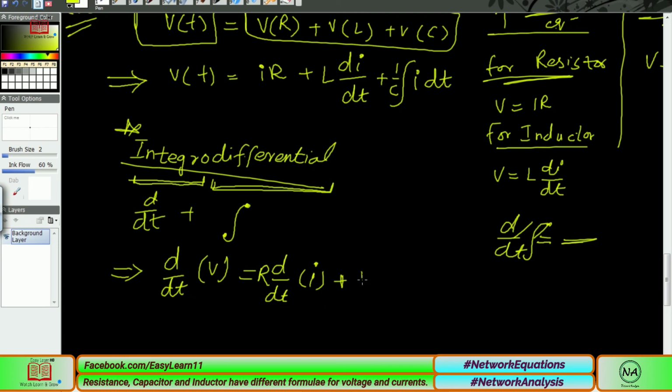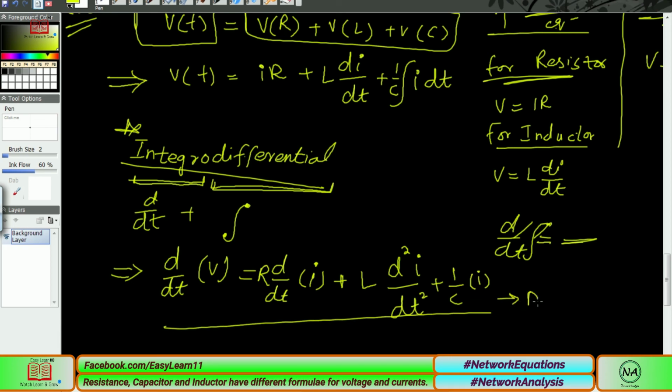So L, here we already have a derivative, so it becomes a double derivative, d squared over dt squared. The derivative order is increased by 1. We now have to take the derivative of the current twice. Here you can see that the differential and integration cancel out, and what we are left with is 1 over C multiplied by i. So this type of equation is called a differential equation. We can also convert this integro-differential equation into an integral equation, but it is easier to solve differential equations, which is why I converted it into this.